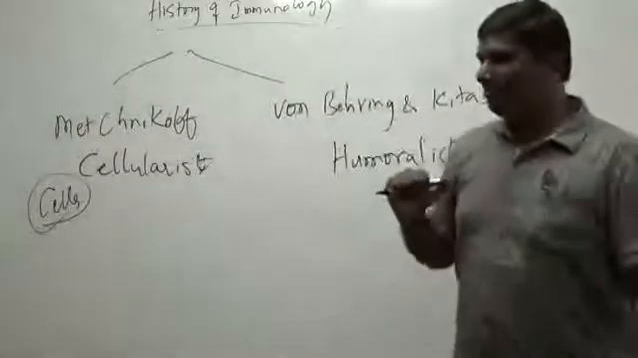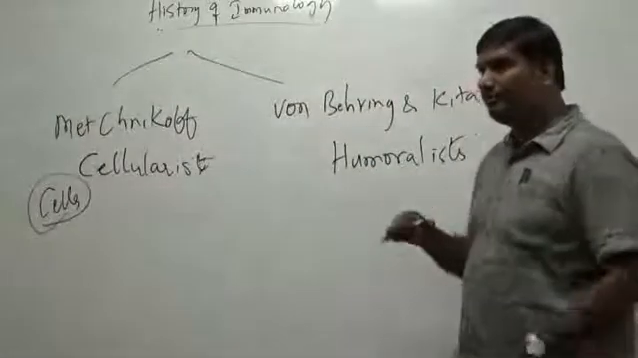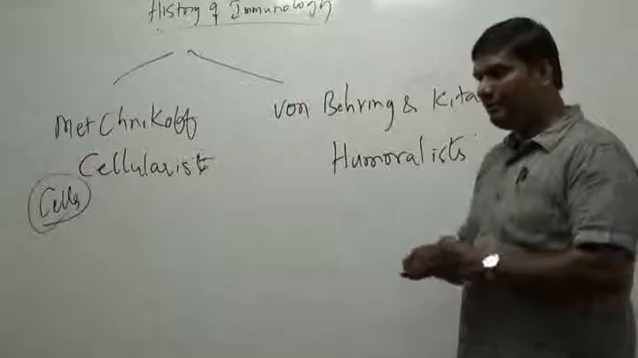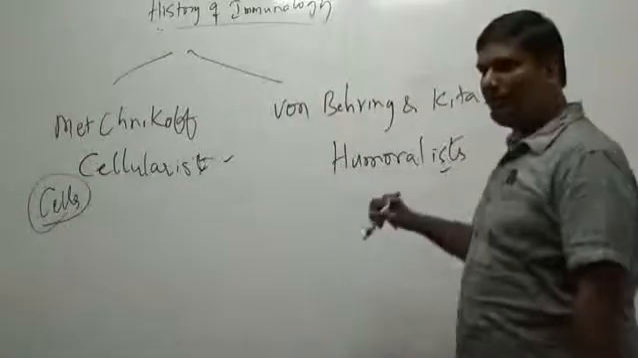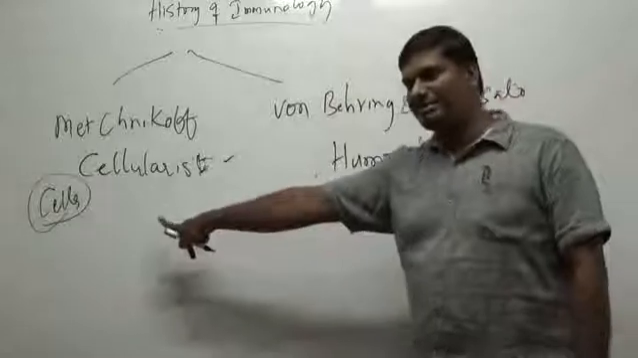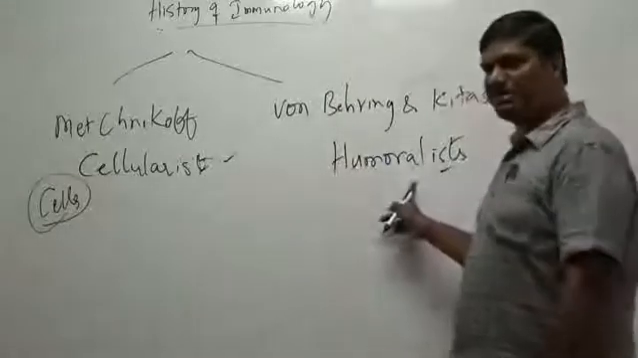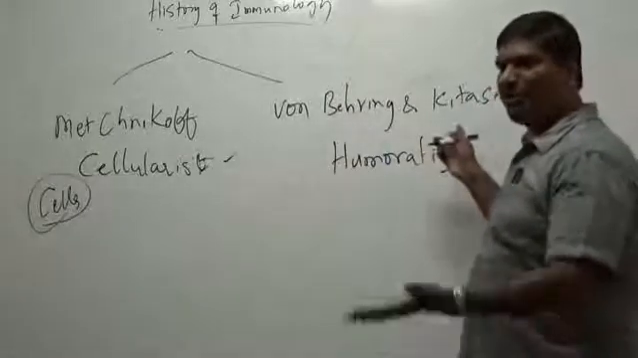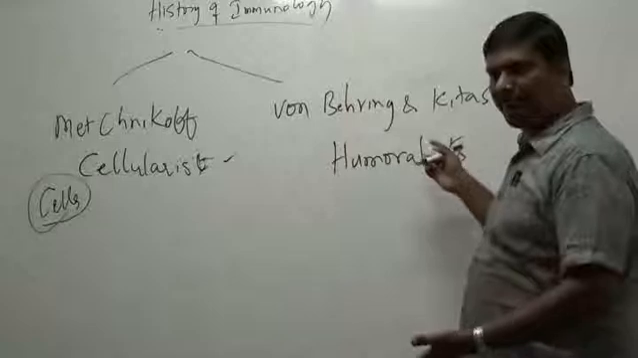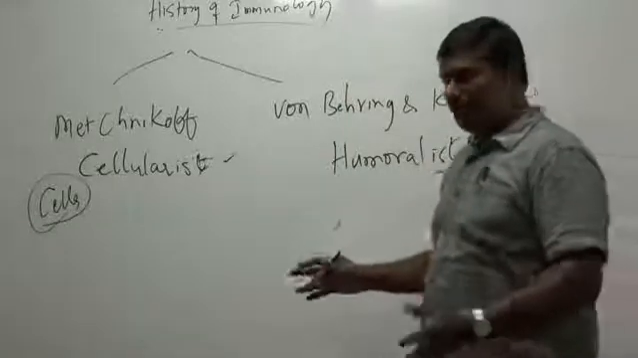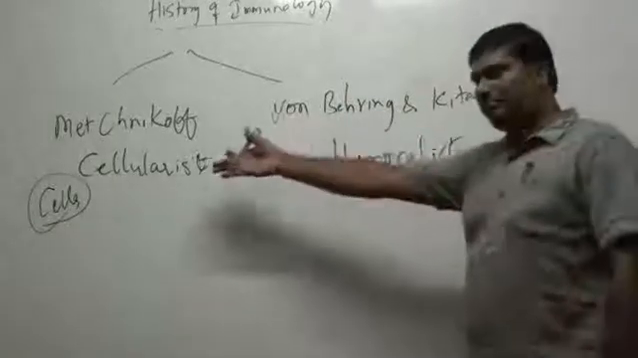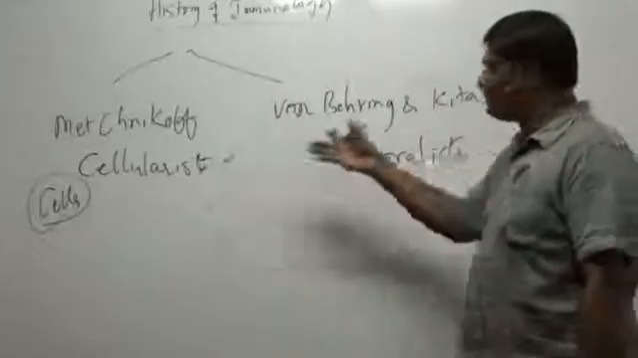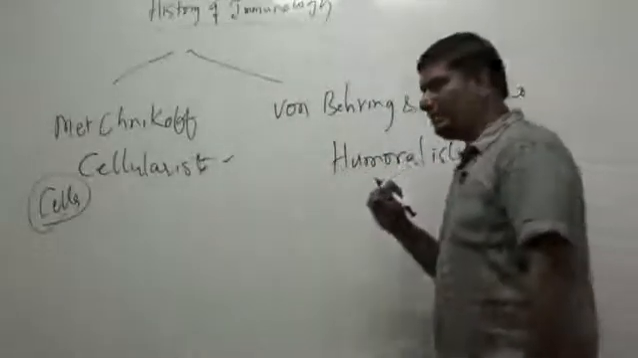So who do you think is right? The cellularists? You have both. You have cellular immunity, which is contributed by certain cells, and you have humoral immunity, which is contributed by your complement, your antibodies, everything. So both are right. He demonstrated it by phagocytosis, and these people demonstrated it in another way.